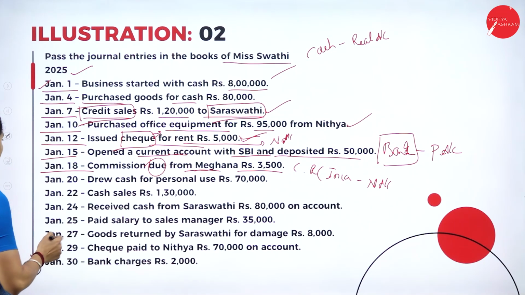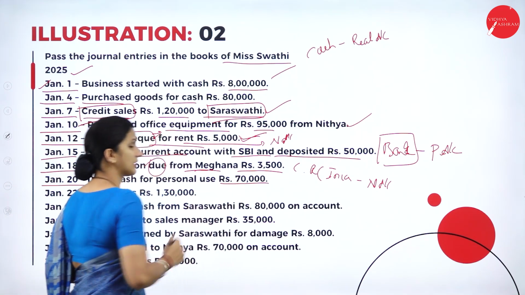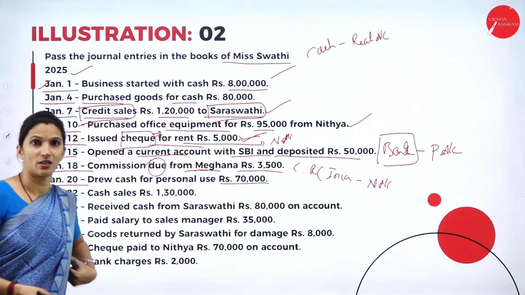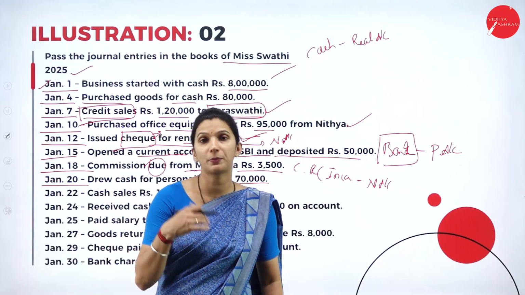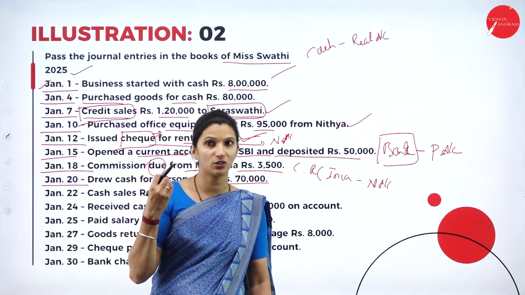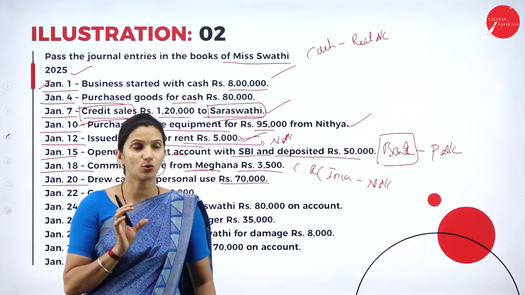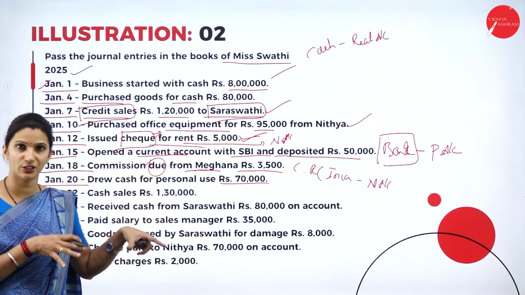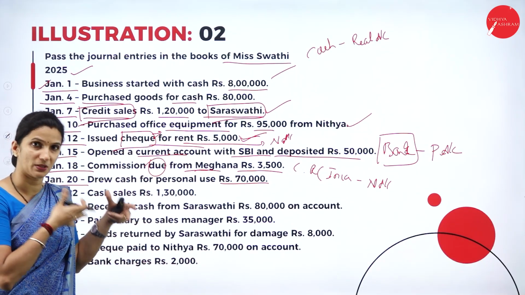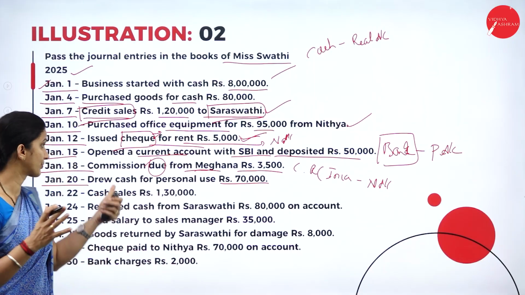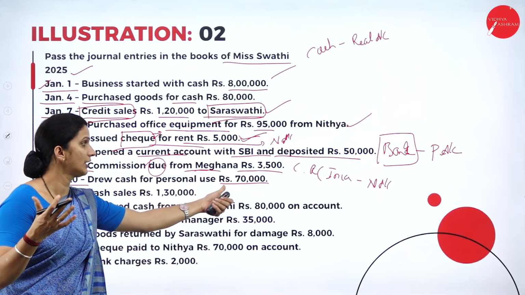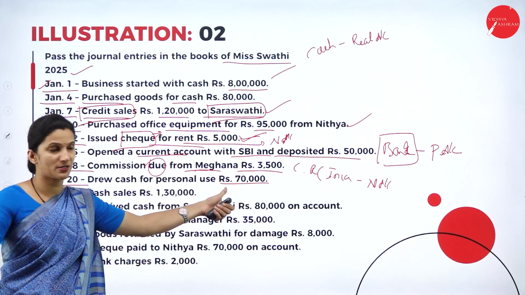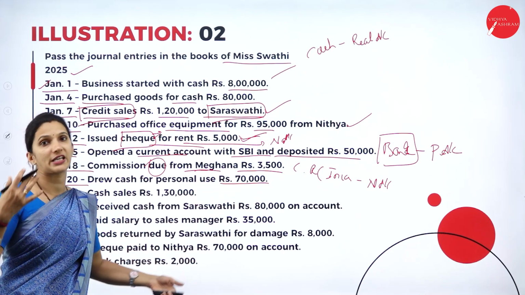The next entry that we have on 20th: drew cash for personal use, rupees 70,000. This is important here. Whenever the amount is withdrawn by the owners from the business for their personal use, the term that we call that is drawings. Whenever the owners use the business money for their personal use, or withdraw money from the business for personal use, we call it drawing. Drawing means for the business, it is a kind of expense. So the drawings account debit to what? Your cash is moving out of the business. So the drawings account debit to cash account.